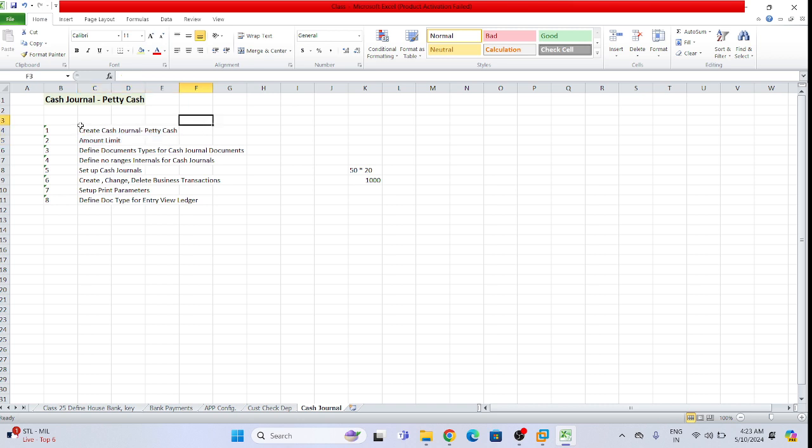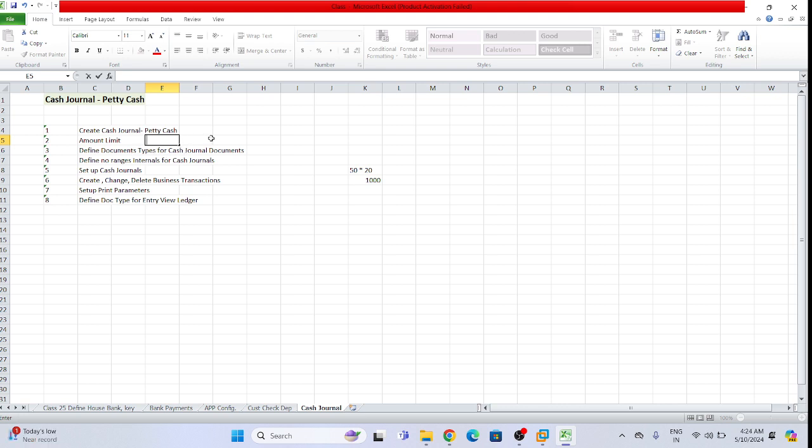This is the first step in the configuration. First, we need to define the cash general GL accounts, in which we want to do the expenses up to a certain limit. Then we need to define in the system the limit, up to what amount I want to set the limitation. It depends upon the company requirement, not on SAP. If I want to set a limit of 1,000, I can set. If the company wants to set a limit of 20,000, the company can set. It depends upon the requirement of the company.